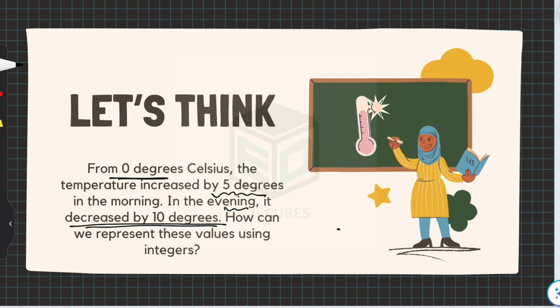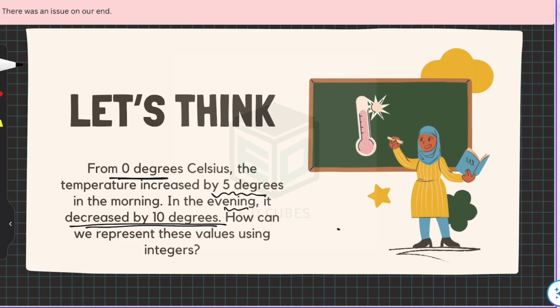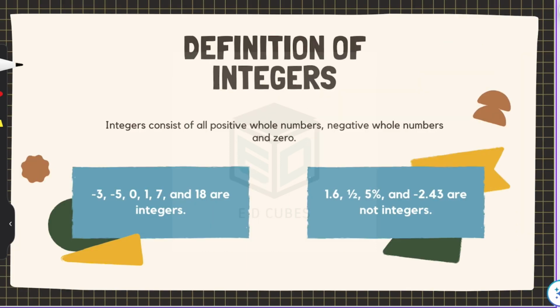Let's say at a particular time, the temperature is 0 degrees Celsius, and after that the temperature increases and then the temperature decreases. So in that case, what do we do? We'll get back to this, but you think on it, and by that time, we would be discussing integers.